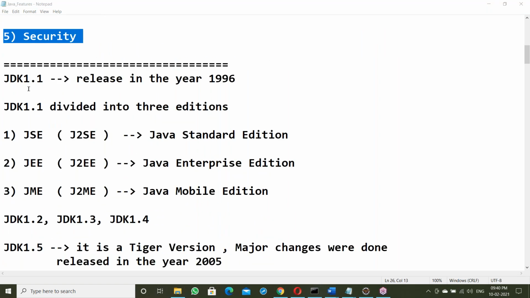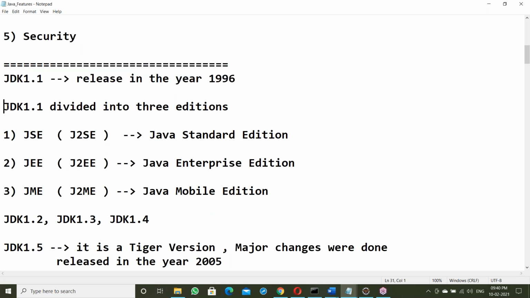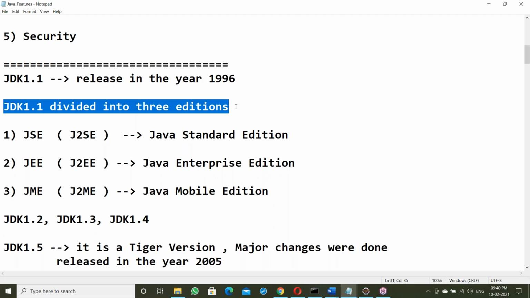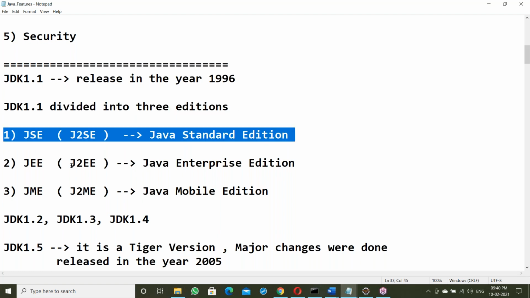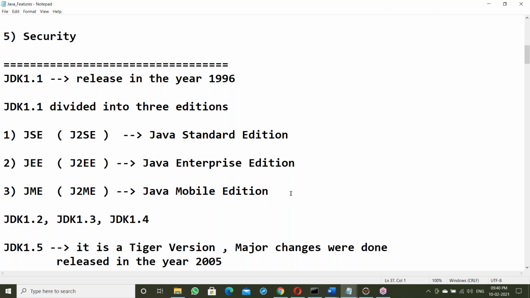Next, JDK 1.1 was released in the year 1996. Java was divided into three editions: SE standard edition, EE enterprise edition, ME mobile edition. Previously we used to call them J2SE, J2EE, J2ME.